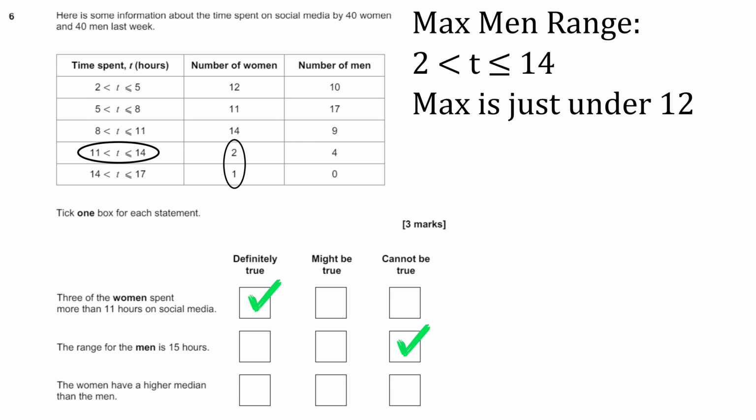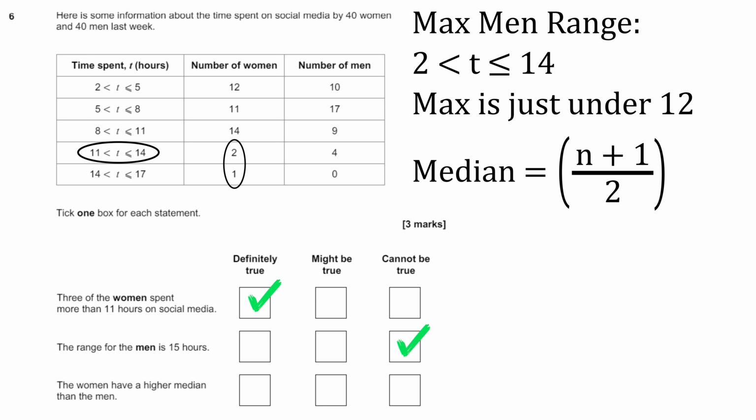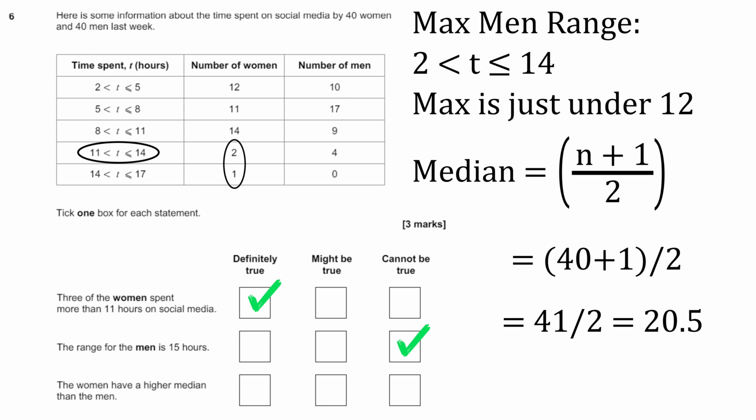Next up, it says the women have a higher median than the men. So the median is the value for the middle person. We can work out the median with n plus 1 over 2, where n is the number of total people in that bracket or data set. So it's going to be the same for women and men because we have 40 women and 40 men. So let's work out that value. It's 40 plus 1 over 2, and that's going to be equal to 41 over 2. So we're looking for the 20.5th person, okay? That's the value we're looking for. So we just got to work out what bracket is that person in.